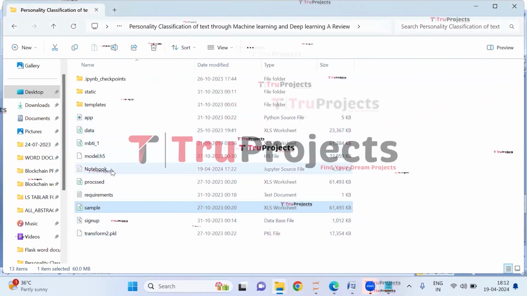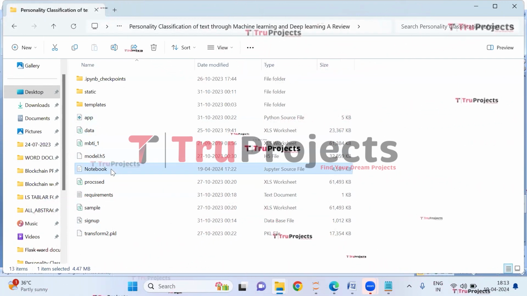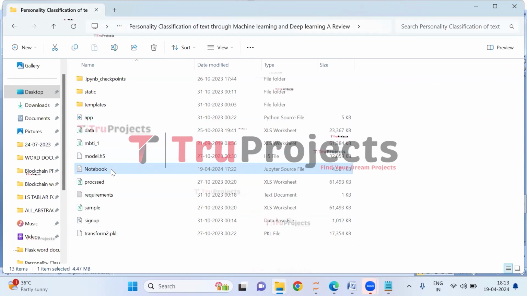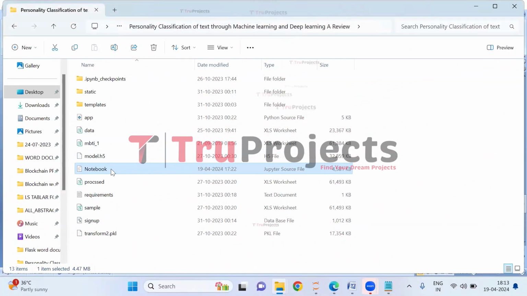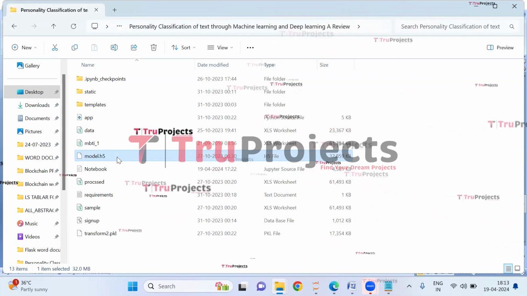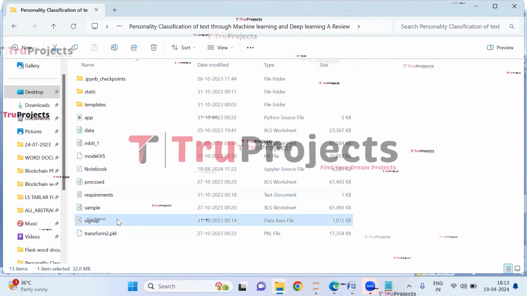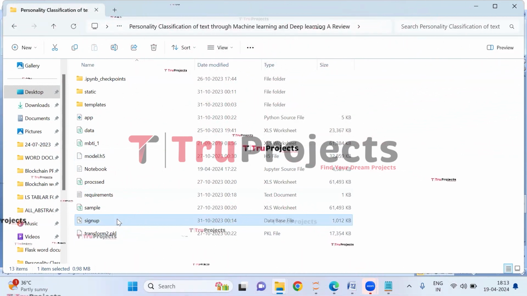So here, this is the notebook.ipynb file. This is a Jupyter notebook file which contains a combination of code, graphs, and outputs all in one place. It allows users to write and execute code in individual cells, making it a popular choice for data science. This is model file which contains algorithm information which will be loaded into the project code during runtime. This is signup.db file. This file is the database file used to store user information.